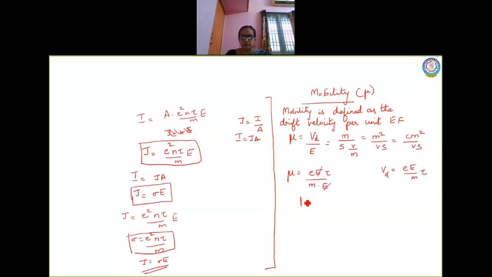So here is the formula for drift velocity based on the acceleration. So mu is equal to e tau by m, which is the formula for mobility. It is defined as drift velocity per unit electric field.